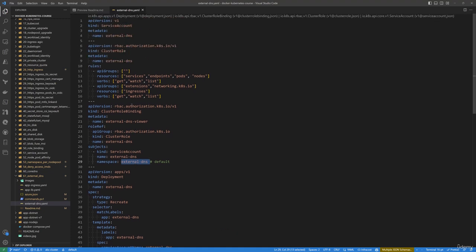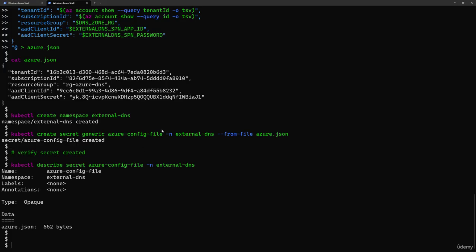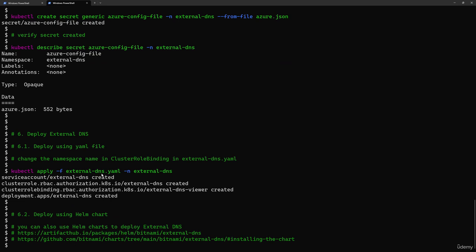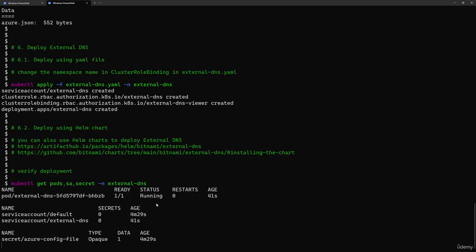And by the way, this YAML file, I found it on the official GitHub repository for the external DNS project. Great, let's now deploy external DNS in our cluster. So I'll just apply the external DNS YAML file into the namespace that I have created for it, which is external DNS. And yes, you might ask, can I install it through a Helm chart? Yes, you can do that. External DNS itself provides a Helm chart, and there are other Helm charts provided either by Bitnami or by some other providers.